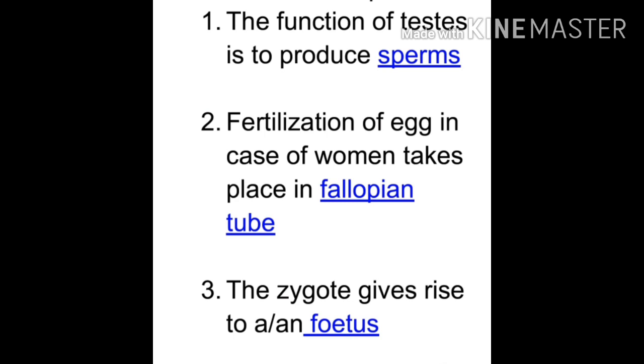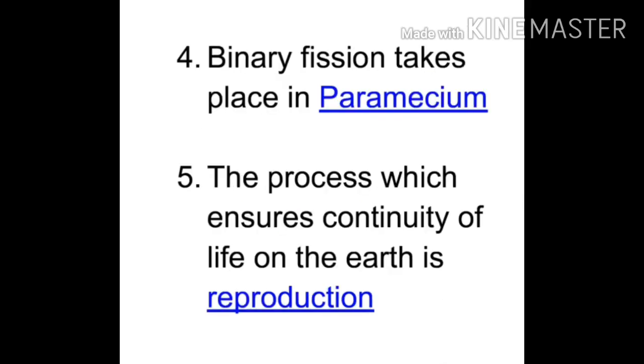3. The zygote gives rise to a fetus. Let us proceed further. 4th. Binary fission takes place in paramecium. The process which ensures continuity of life on the earth is reproduction.